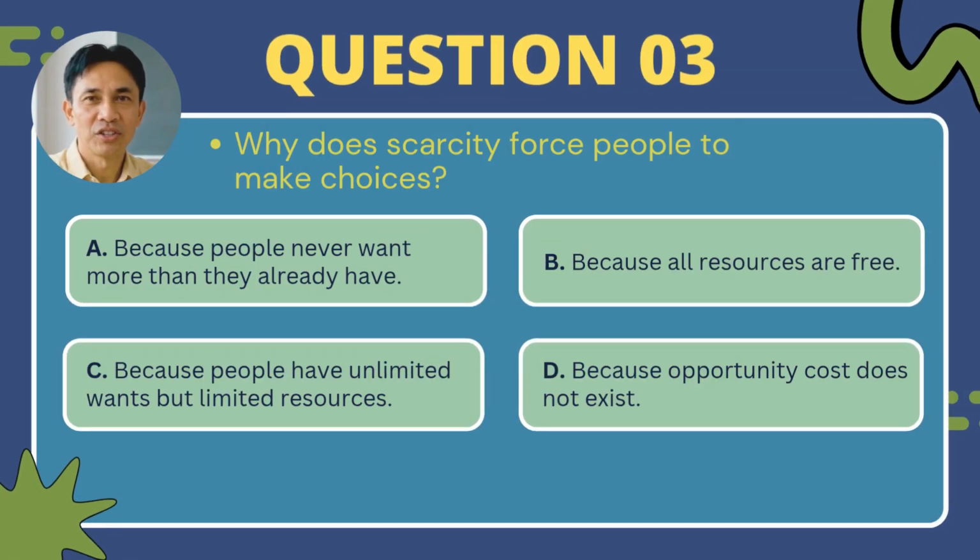Moving on to question number 3. Why does scarcity force people to make choices? A. Because people never want more than they already have. B. Because all resources are free. C. Because people have unlimited wants but limited resources. D. Because opportunity cost does not exist.